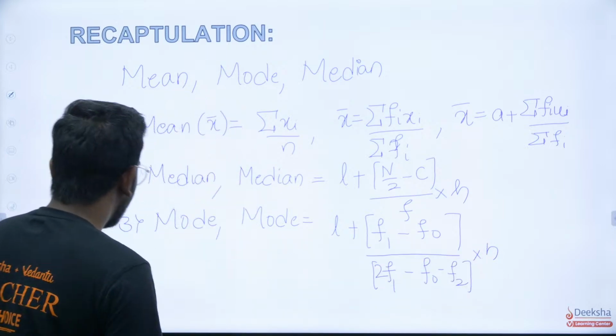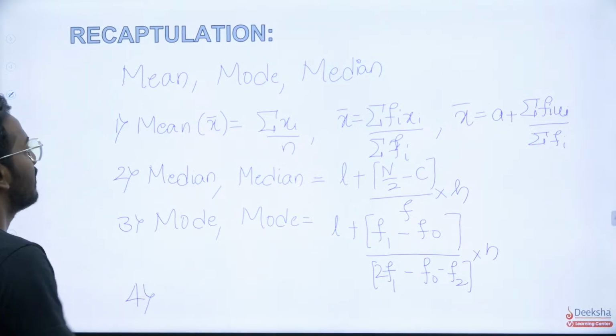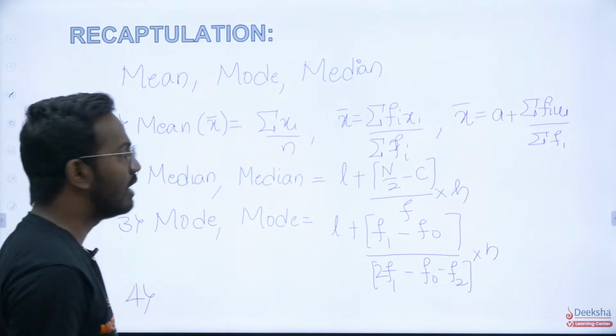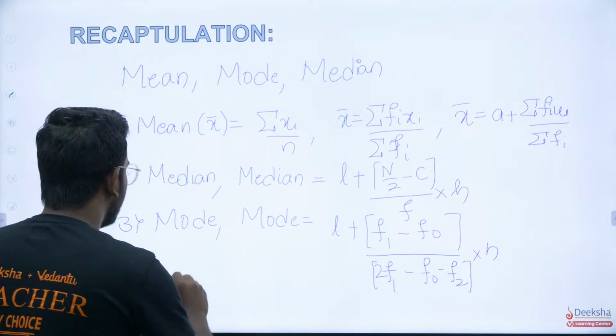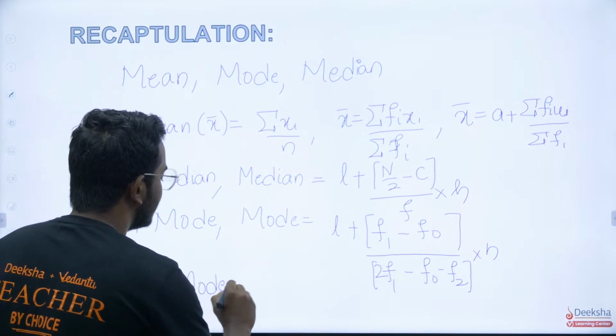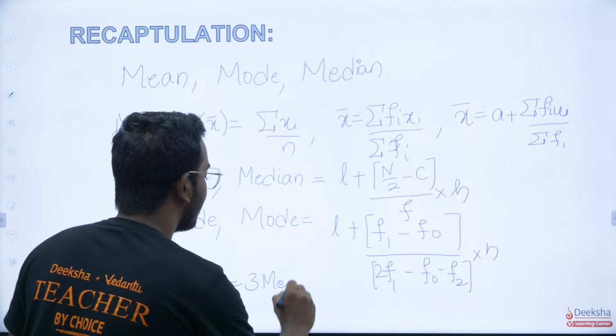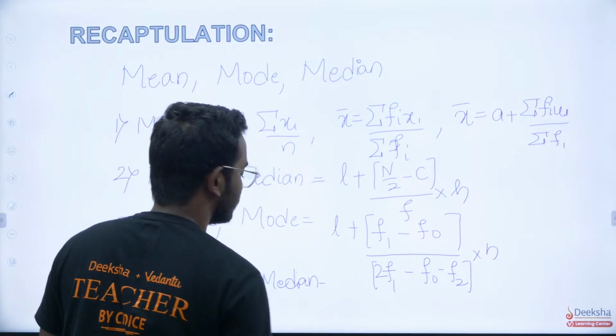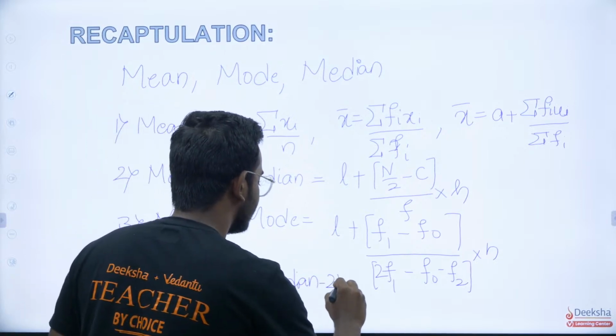You already know this. And the last thing, connecting all these via one formula: mode is equal to 3 times median minus 2 times mean.